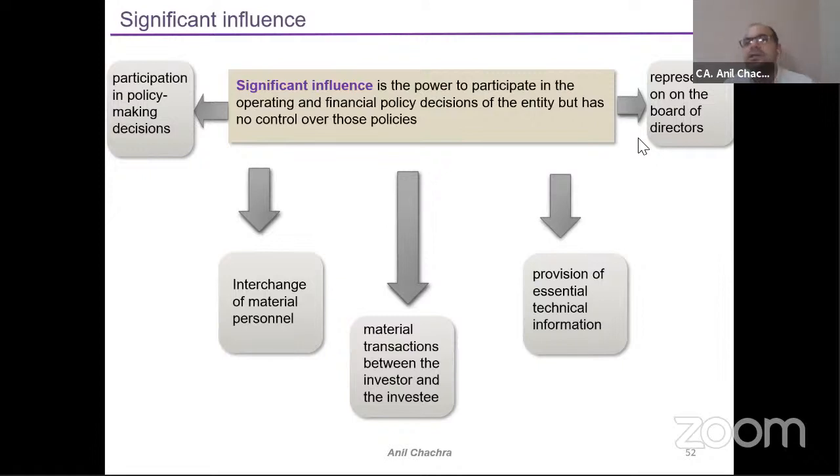The same relevant activities that we have discussed can apply over here as well, but depending upon the situation. So significant influence means the power to participate in the operating and financial policy decisions of the entity, but it is not control. If control would be there, you will apply Ind AS 110, as simple as that. But you are not having control, you are having significant influence. Influence could be part of your material transactions, the transfer of your KMPs, representation on the board of directors, transfer of technology, funding part. These things we need to keep in mind while analyzing significant influence decisions.